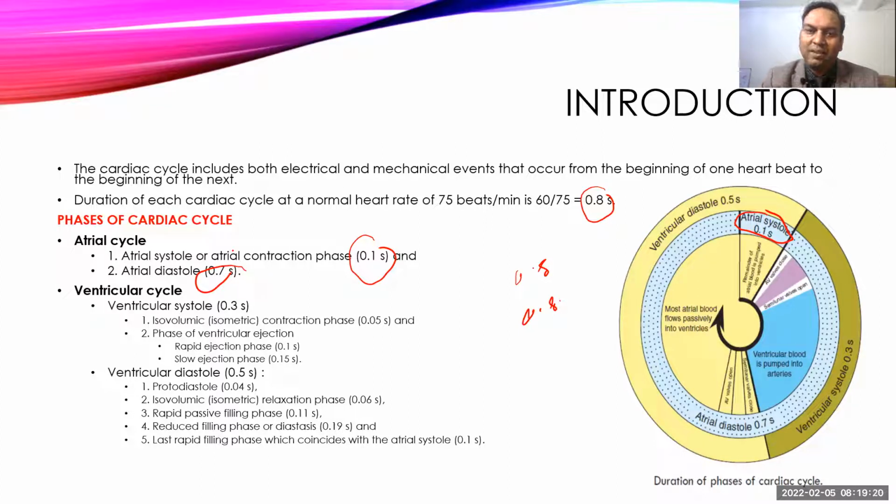This does not mean that the atrium gives blood to the ventricle only for 0.1 second, but it also gives blood during its diastole phase, because that time also coincides with the diastolic phase of the ventricle.